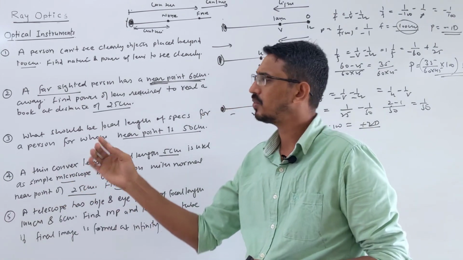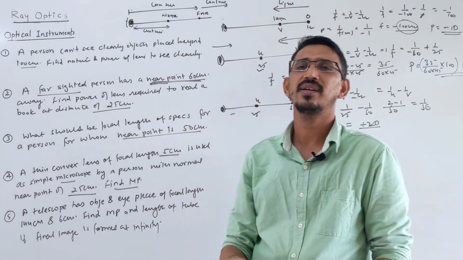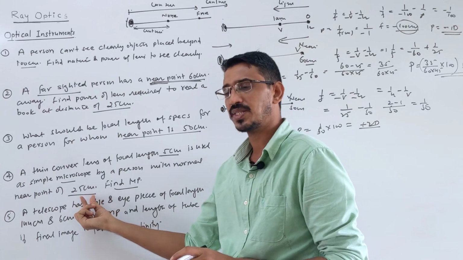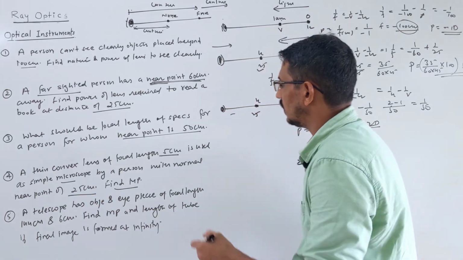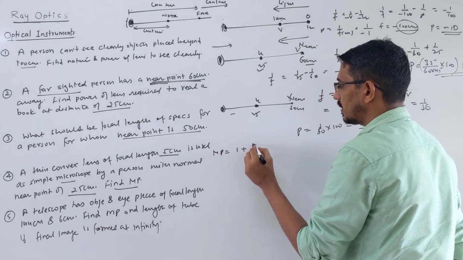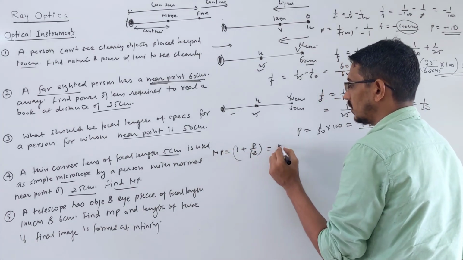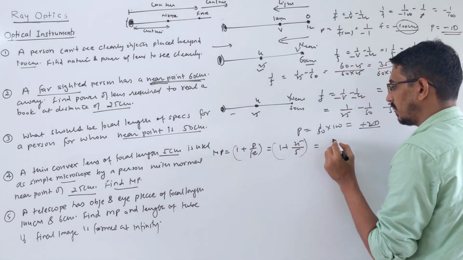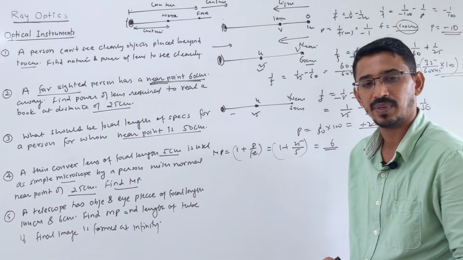I told you near point and far point are simply the points where the image is seen clearly. So these are simply image distances. The formula for this is MP equal to 1 plus D by F. So 1 plus D, which is given as 25, F is given as 5. So that becomes 6. This is your answer simply.